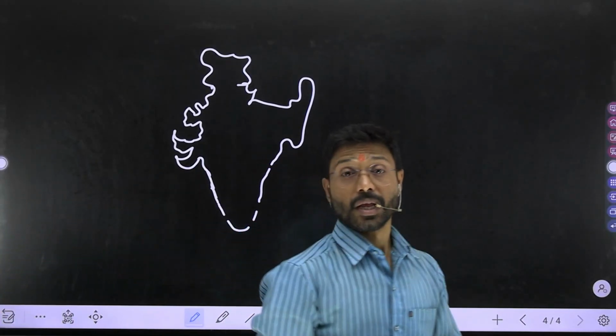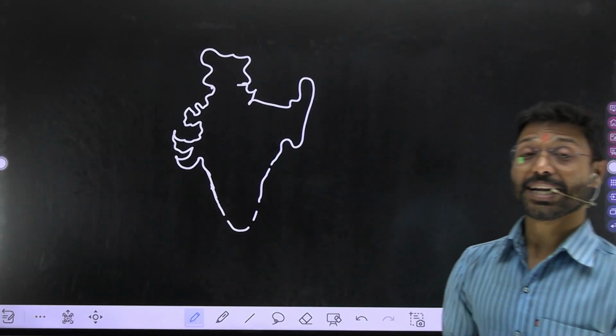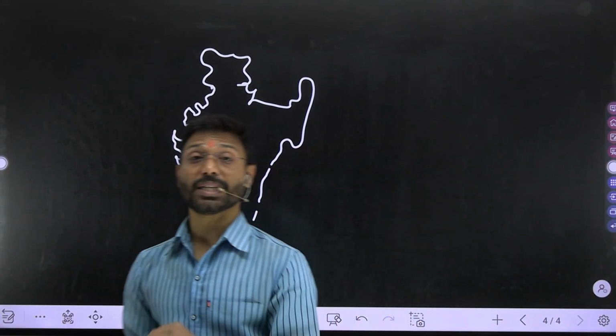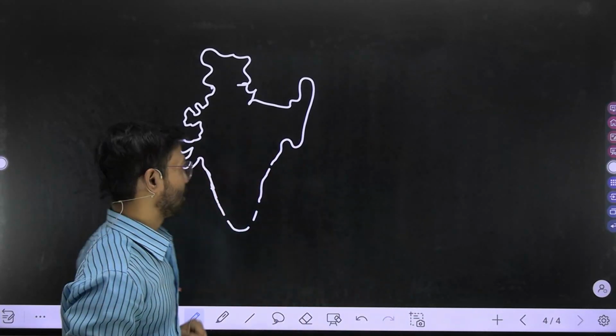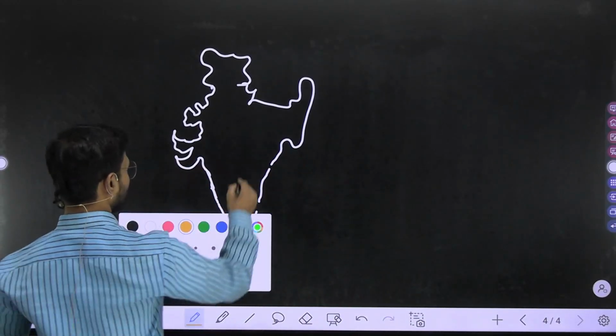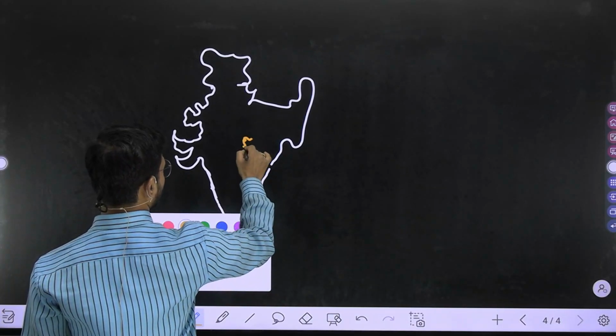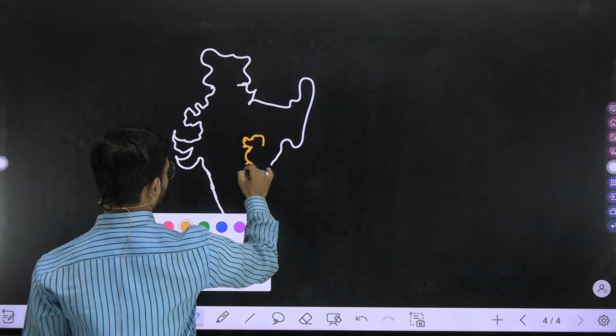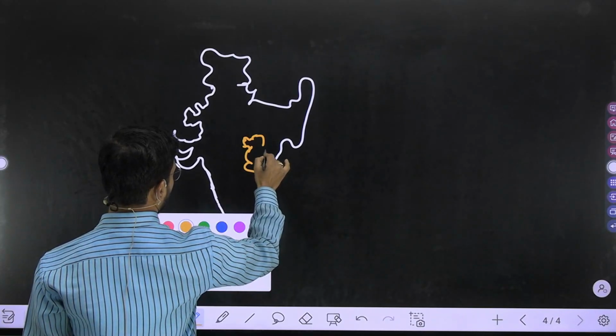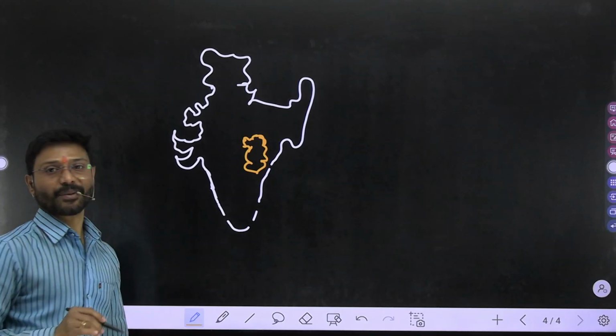Now within India, you know that Chhattisgarh is situated in the central part. So draw somewhere here the Chhattisgarh. Approximately here it is the Chhattisgarh. Okay.